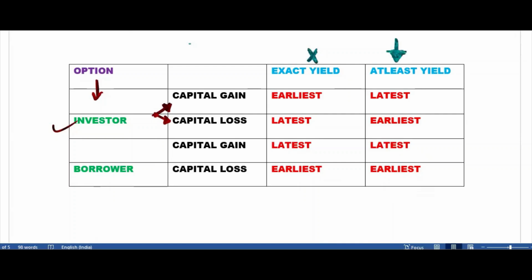From this column, how many choices do you have? You have 4. You have to choose either the first one, second one, third one, or fourth one. But again, in this problem, we are talking about investor. So now we have only 2 choices. This is not, this is not. So we have 2 choices. We'll take from the last column. It will be either latest or earliest. It will depend on whether there is a capital gain or capital loss.